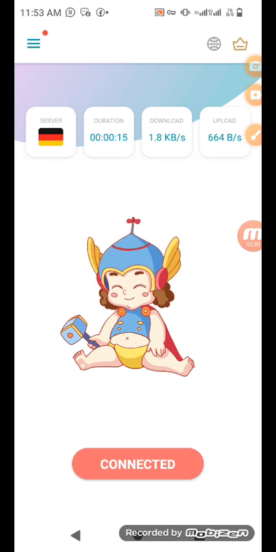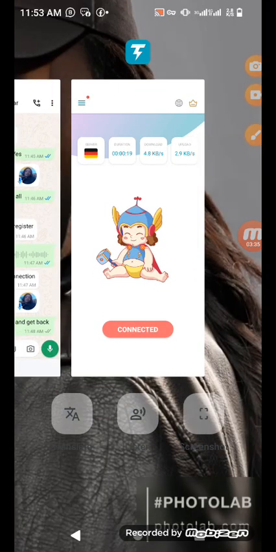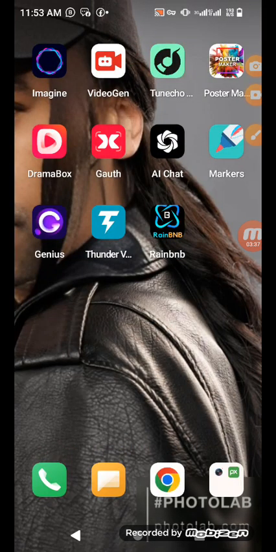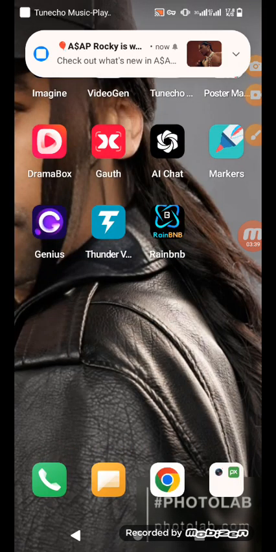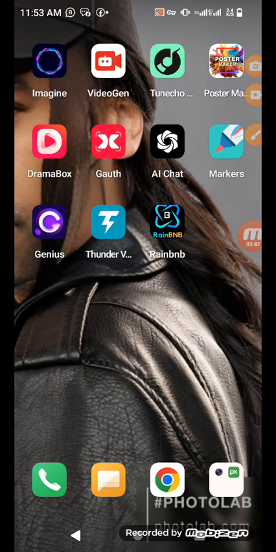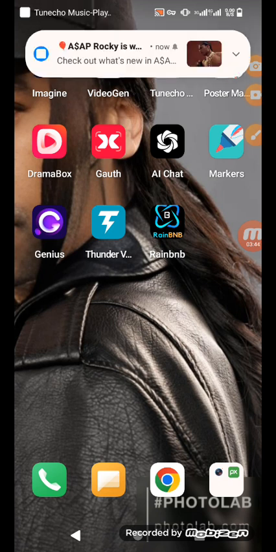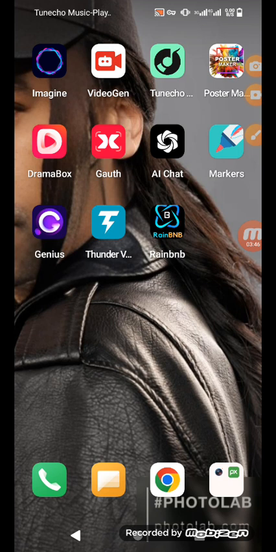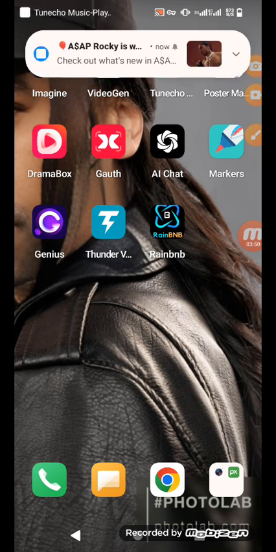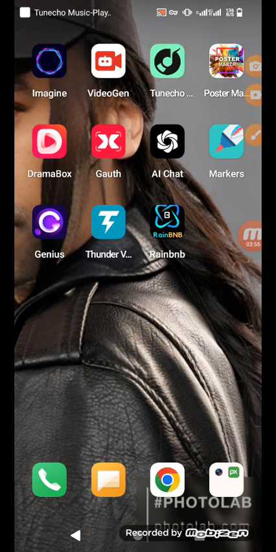At this point, I'm going to open RainBNB. Remember, I've connected Thunder VPN first. I now click on RainBNB. Before I do this, you cannot just go there and register. Remember, you have your money already on your SafePal. Then you need to get the referral code of whoever is referring you. Once I get there, the system requests a referral code, so you need that code.